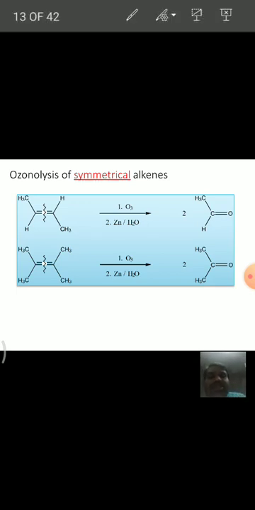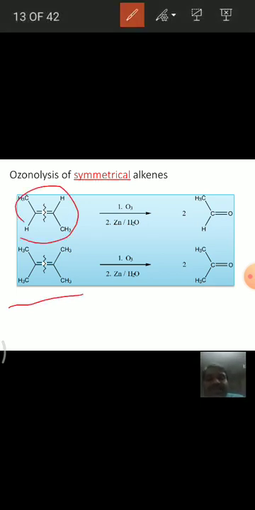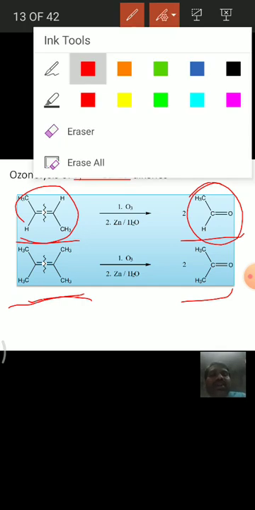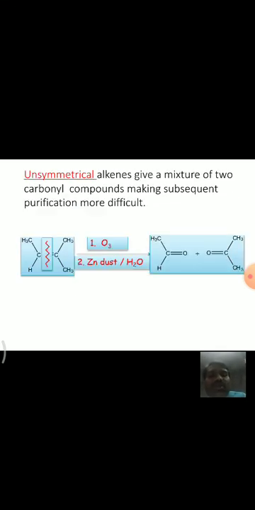See here, for example, these two are symmetrical alkenes, and by ozonolysis followed by hydrolysis, in the first case it forms an aldehyde, and in the second reaction it forms a ketone. That means by the ozonolysis of symmetrical alkenes, they form aldehydes and ketones, that means one product is formed, while unsymmetrical alkenes on ozonolysis give a mixture of carbonyl compounds.